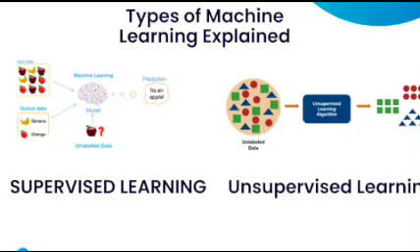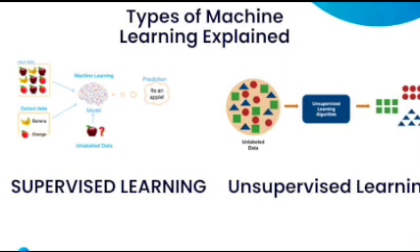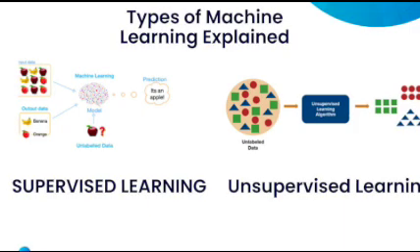Types of machine learning, explained: understanding supervised, unsupervised, and reinforcement learning with real business cases. Think of machine learning as teaching a computer to make decisions. Just like humans learn in different ways, machines can learn through three distinct approaches.